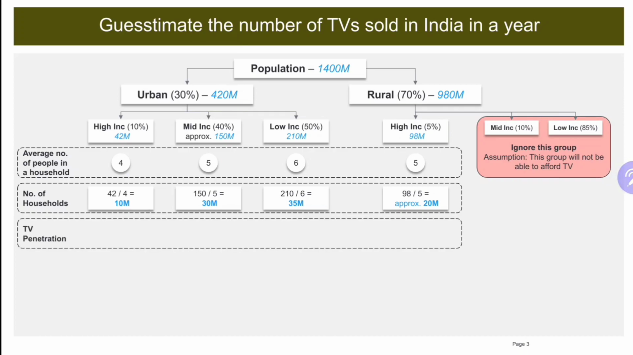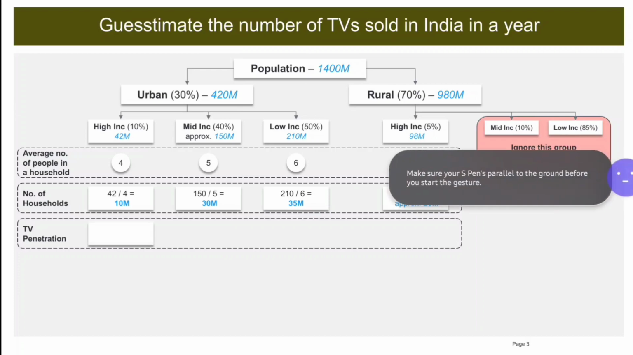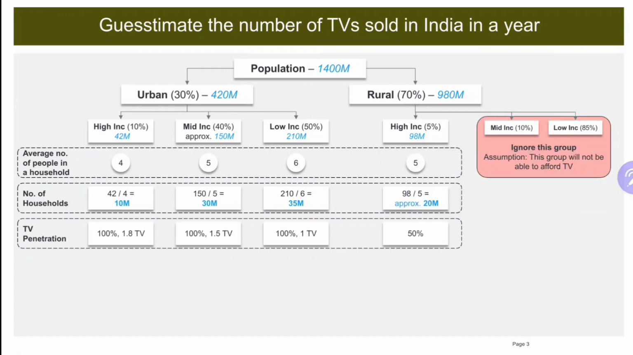Now, I'm going to find the TV penetration. So I have assumed that under the high income category and mid income category, the penetration would be 100%, and in the low income category also it would be 100%, but in rural area, high income category households, the penetration would be 50%. And the number of TVs in each of these households would be 1.8, 1.5 and 1 for high income, mid income, and low income households respectively.